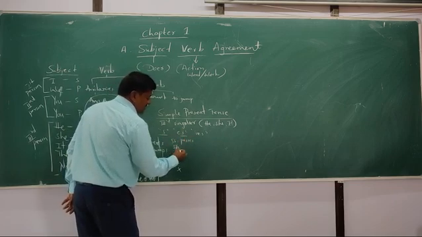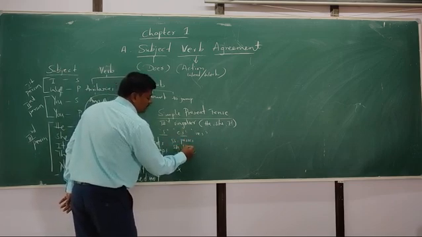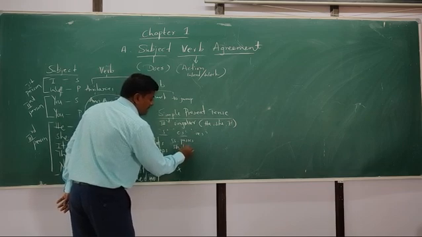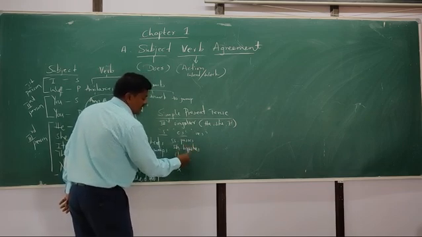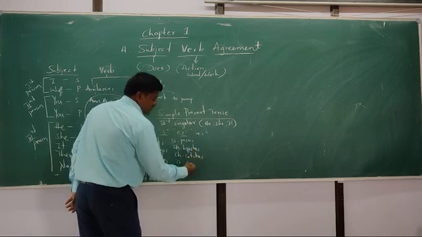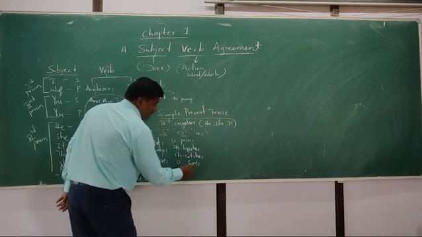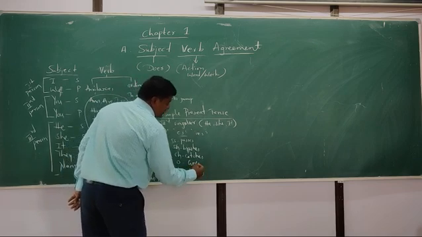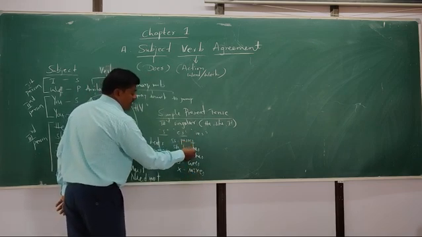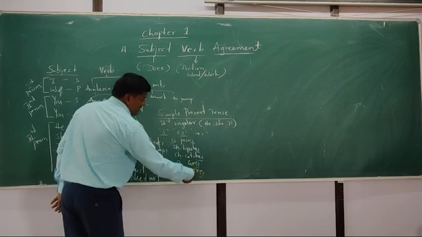Pass, passes. Push, pushes. Brush, brushes. Catch, catches. Go, goes. Mix, mixes. So see here, every such word ends with es.